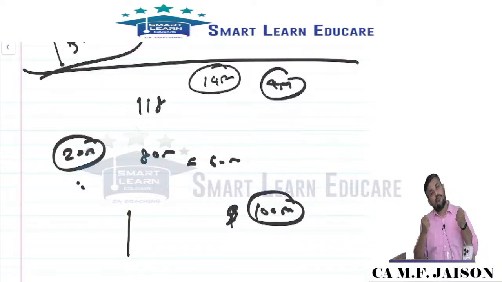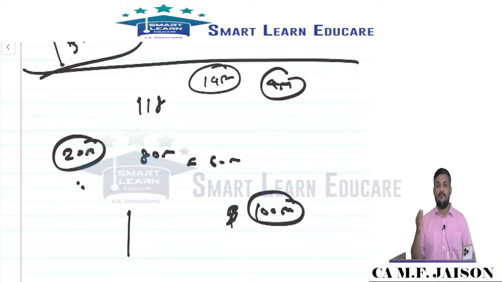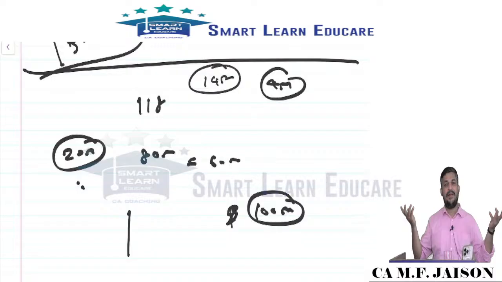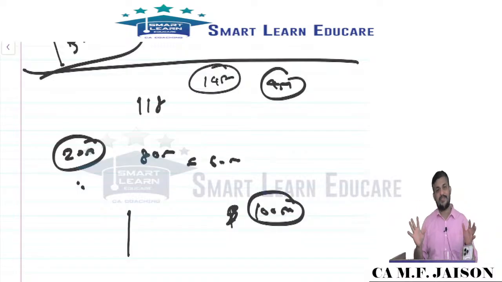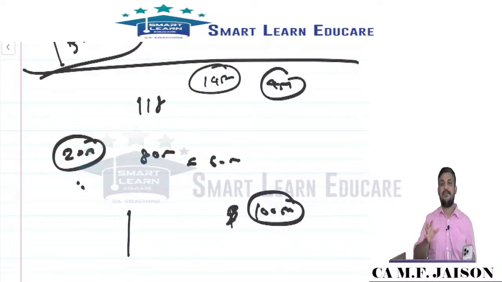So have strong confidence, my dear friends, in your preparations. No regrets and all. No, it is not that everybody cleared only after covering 100% of the syllabus. Nothing like that. 4 lakh started accountants, 99 exceptions will always be there. But exceptions don't make the rule. So people have prepared 80%, 70%, that much only preparation, and that is how they would have cleared also. In an open forum, on a digital platform, I am making such a statement, that is a fact. It is nothing like all have cleared only by covering 100%.